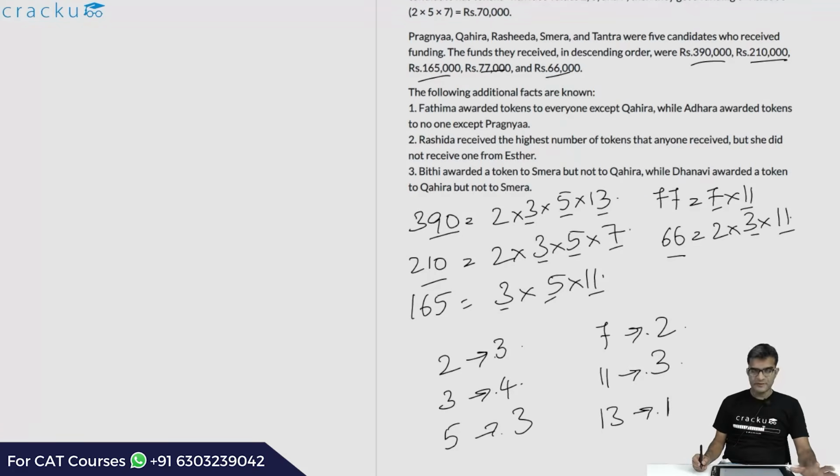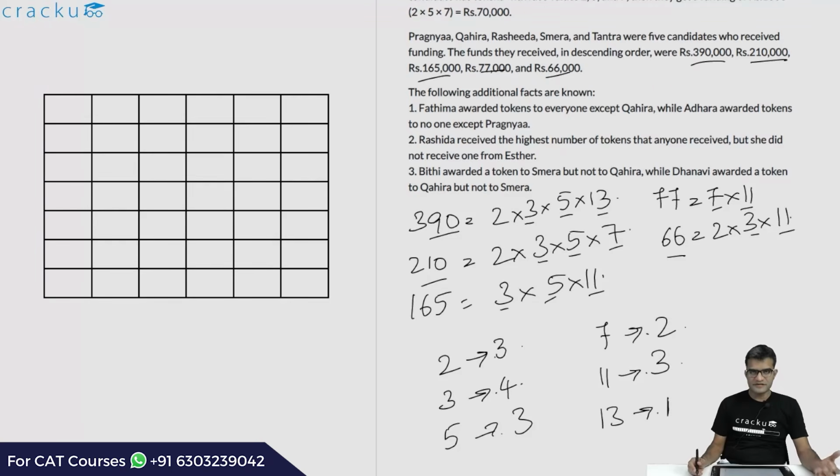So this is the number of times each of the tokens was awarded. The token 2 was awarded 3 times, token 3 was awarded 4 times, 5 was awarded 3 times, 7 was awarded 2 times, 11 was awarded 3 times and the 13 token was awarded only once. Let us now draw a table. The table will have 6 rows and 5 columns. It will look something like this.